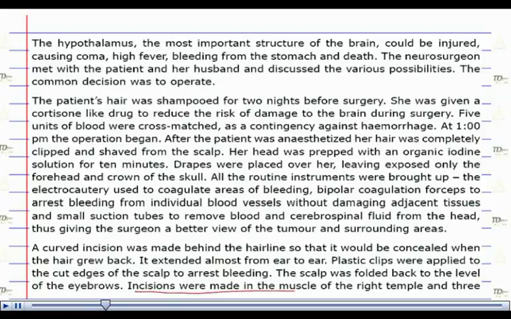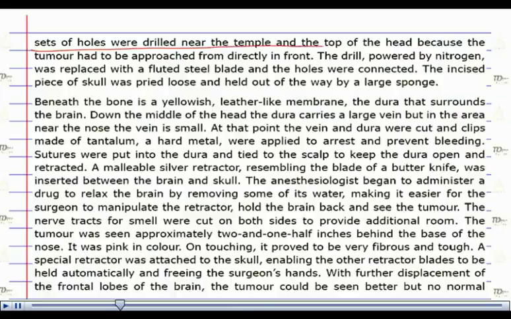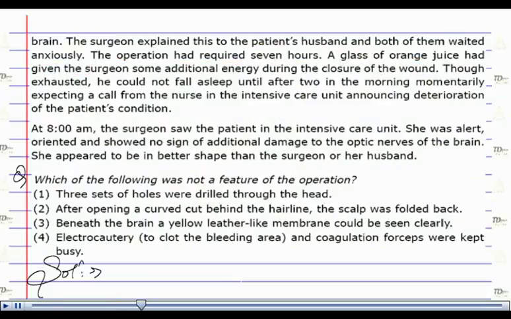Incisions were made in the muscle of the right temple and 3 sets of holes were drilled near the temple and the top of the head because the tumor had to be approached from directly in front. As we can clearly see, option number 1 does participate in the operation and therefore option number 1 has to be cancelled out.